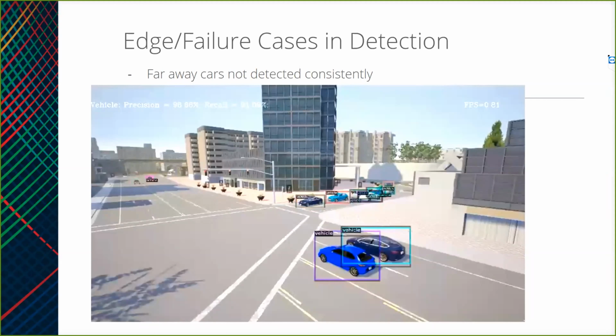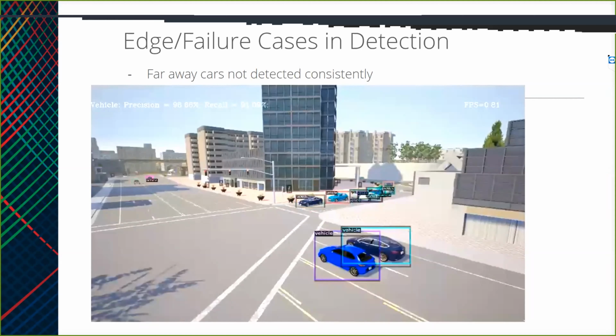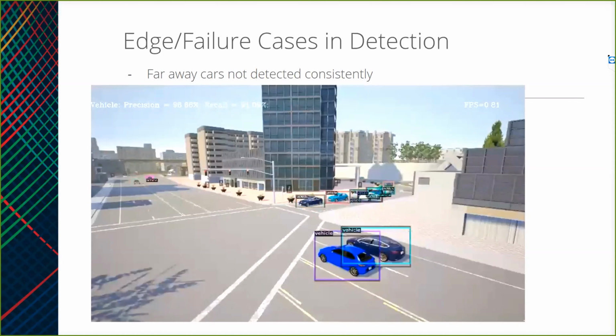And yeah, so another failure case or something that we have to take care of is mapping this to the real world. So we initially started using a model which was pre-trained on the COCO dataset, which contains cars in a variety of orientations and poses. That was working pretty well, but we feel that when we transform to the real world, we might need to do some additional level of annotation and fine-tune the model further to make it as good as this one. Going on to the demo 1.